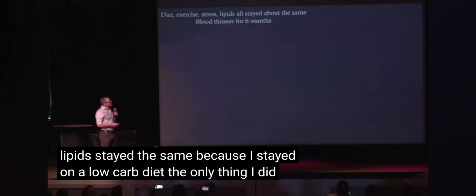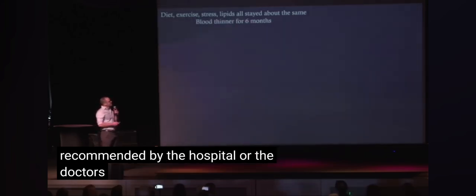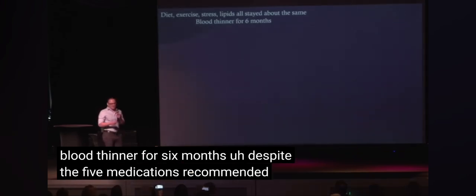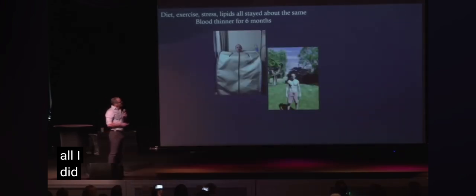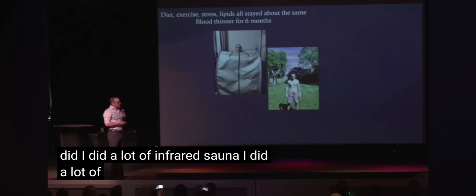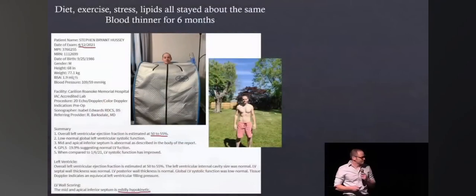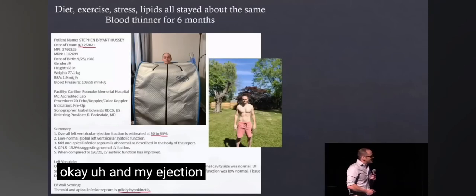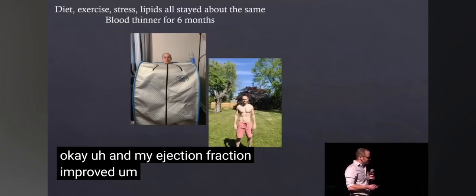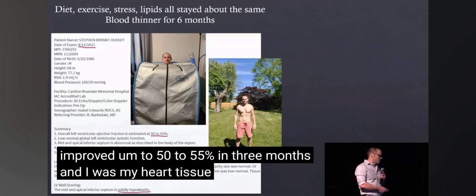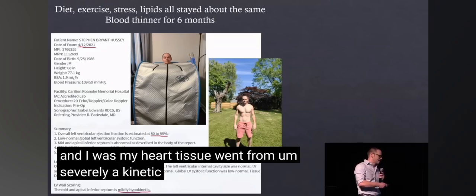The only thing I did recommended by the hospital or the doctors in the hospital was I was on a blood thinner for 6 months. Despite the 5 medications recommended, that's all I did. I did a lot of infrared sauna. I did a lot of grounding and sunlight. Okay. And my ejection fraction improved to 50 to 55% in 3 months. And my heart tissue went from severely akinetic to mildly hypokinetic.